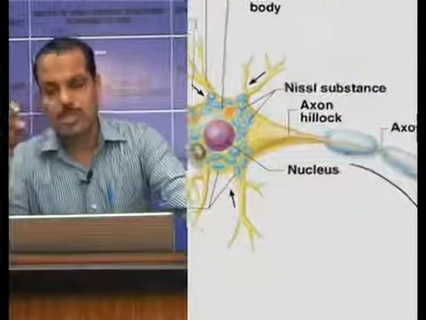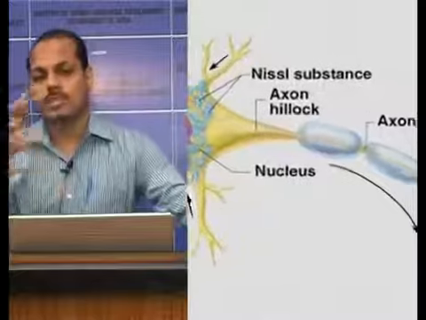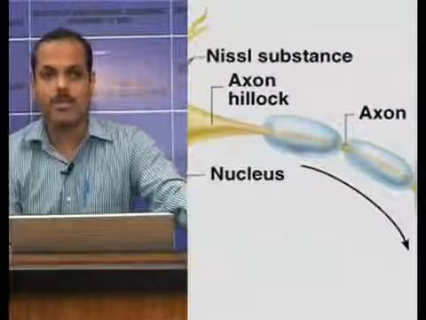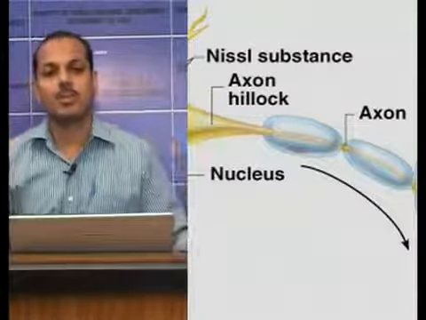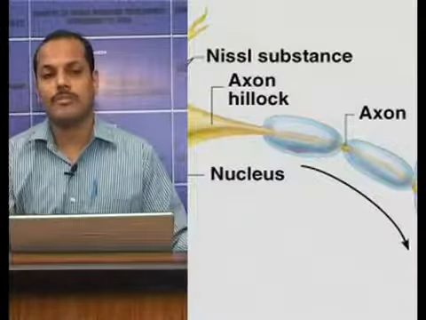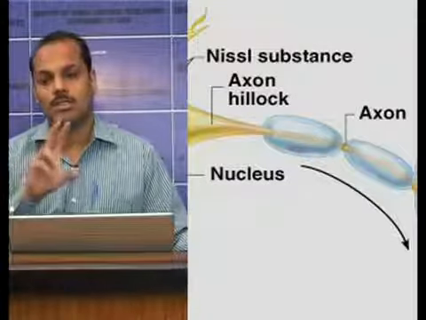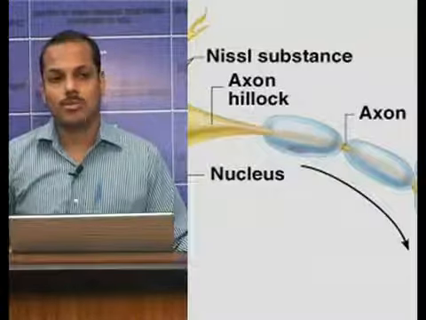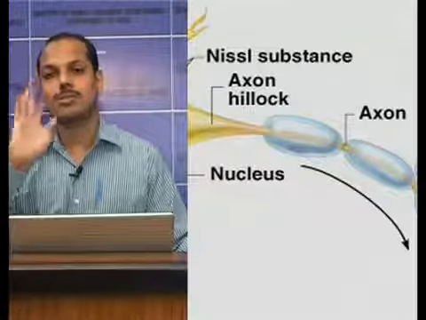In the central part of the axon there is axoplasm, and it is covered by a covering called axolemma. Inside the axoplasm there are mitochondria and axoplasmic vesicles, but Nissl granules are absent in the axoplasm. So the axon cannot synthesize its own protein.